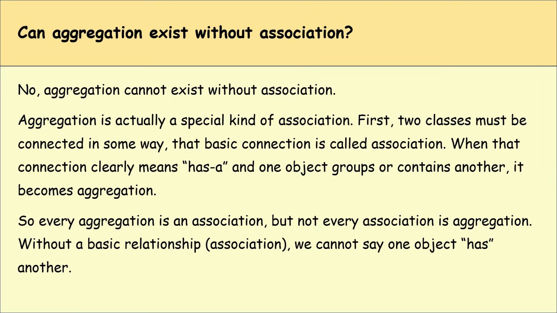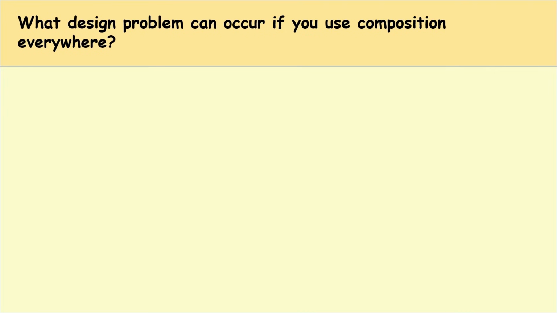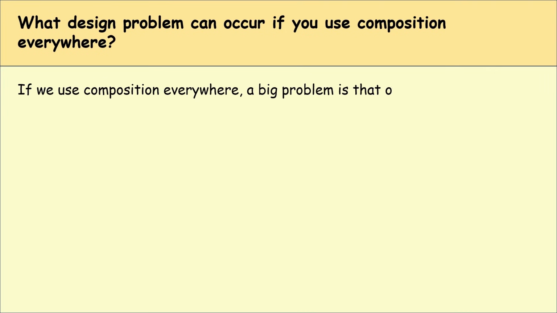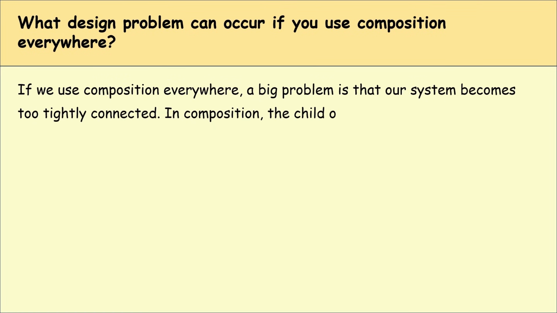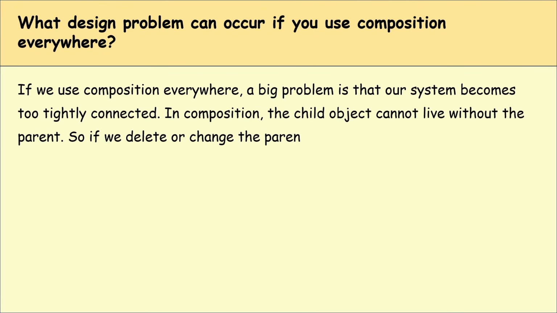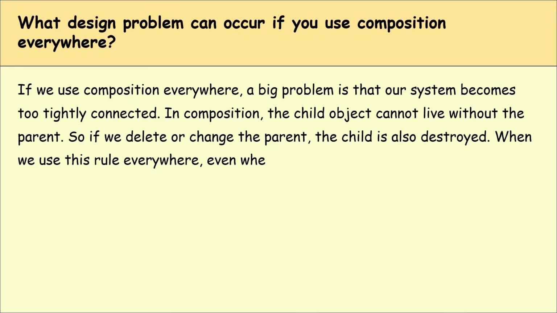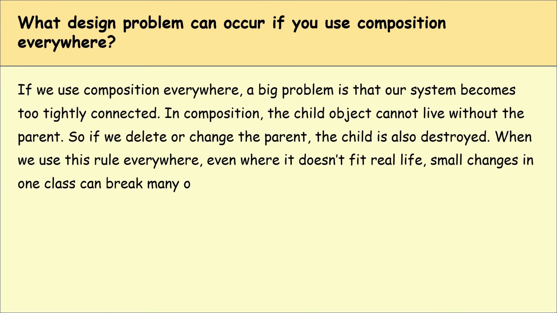Okay. What design problem can occur if you use composition everywhere? If we use composition everywhere, a big problem is that our system becomes too tightly connected. In composition, the child object cannot live without the parent, so if we delete or change the parent, the child is also destroyed. When we use this rule everywhere, even where it doesn't fit real life, small changes in one class can break many other classes.